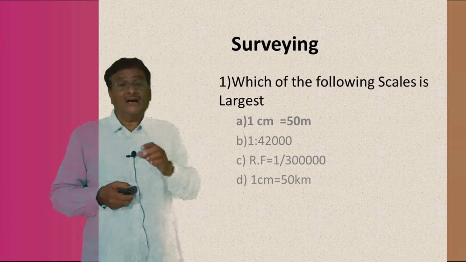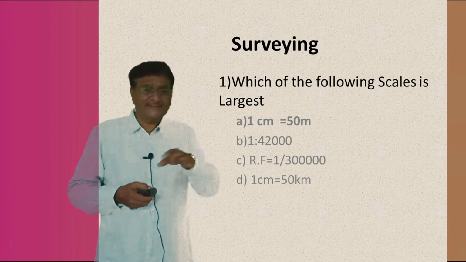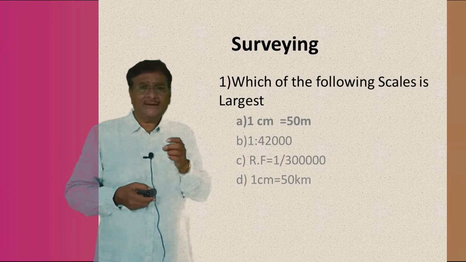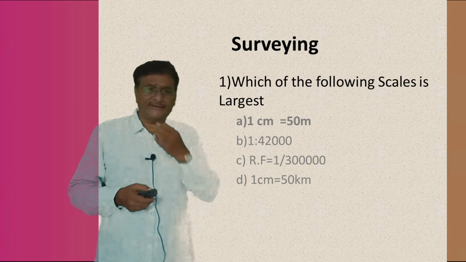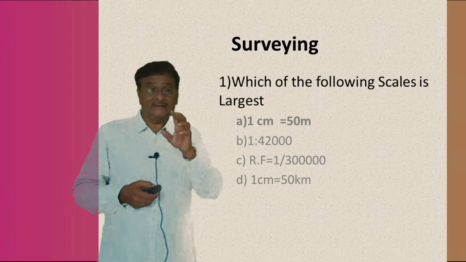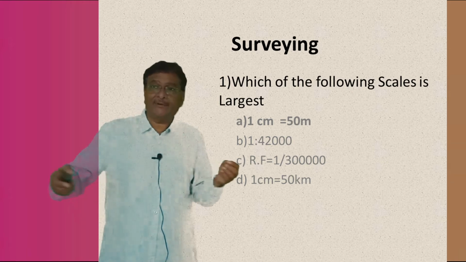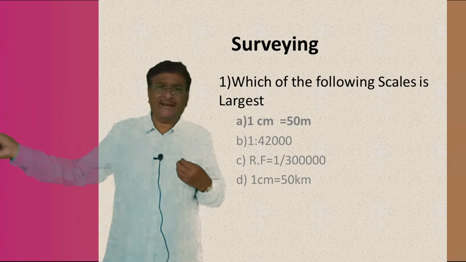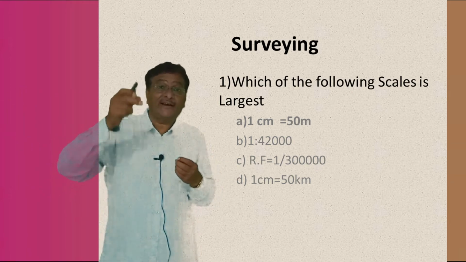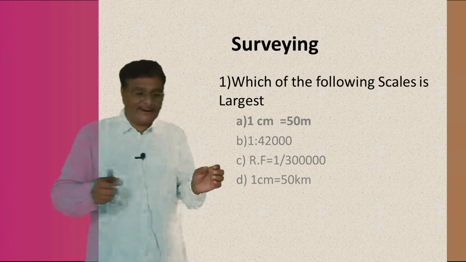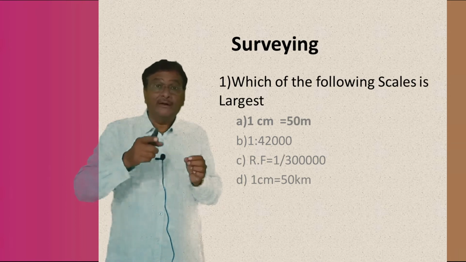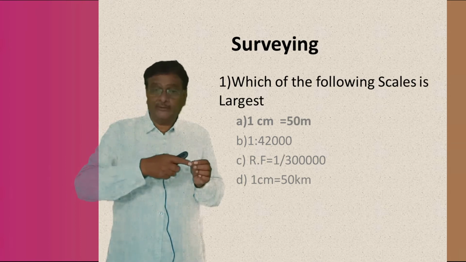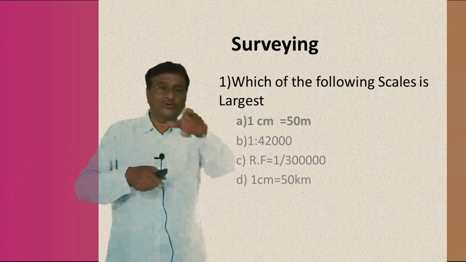Then in compass surveying, as I told, I will come back to the topic now. In compass surveying, you use any type of compass, it may be a prismatic compass or the surveyor's compass. Here the distance of line AB, BC, CD, whatever that particular distance can be, is accurately measured by making use of the tape, and at the same time the bearing of the respective line. I repeat, the bearing of the respective line. A, B, C, D, E, F, G, H is a closed traverse.